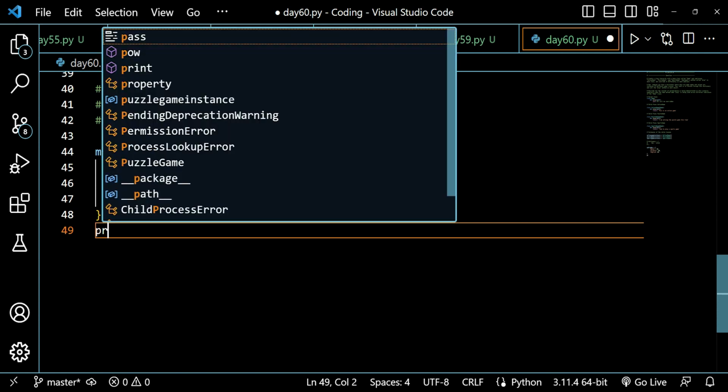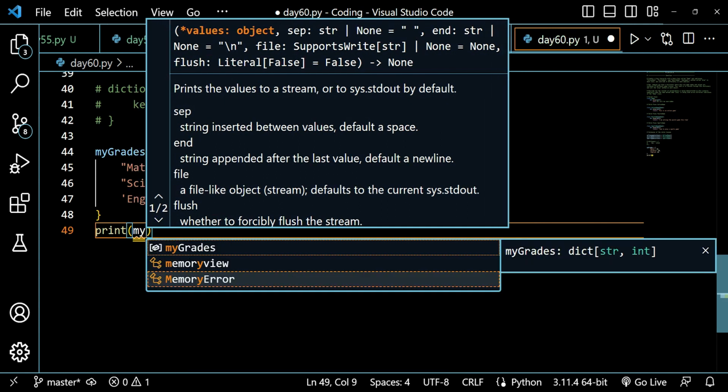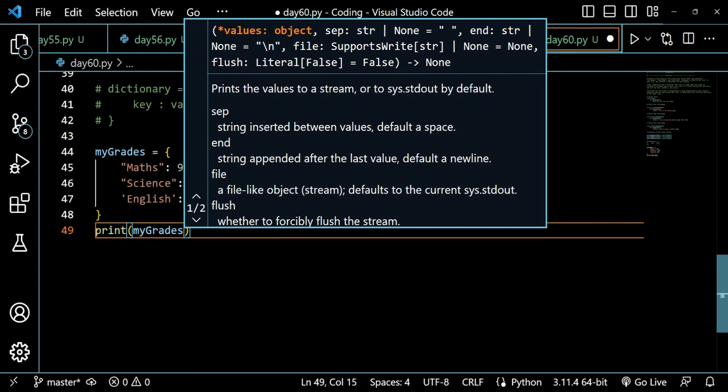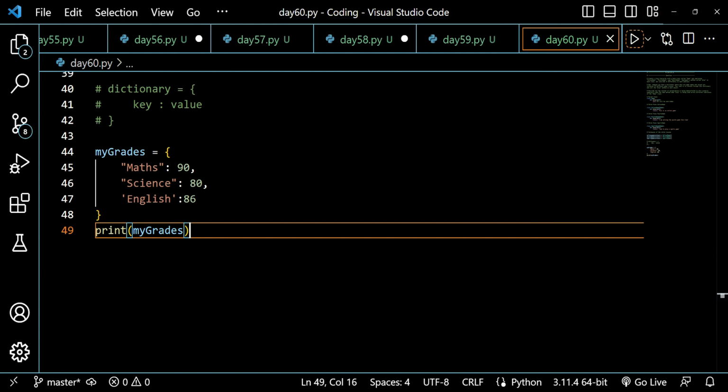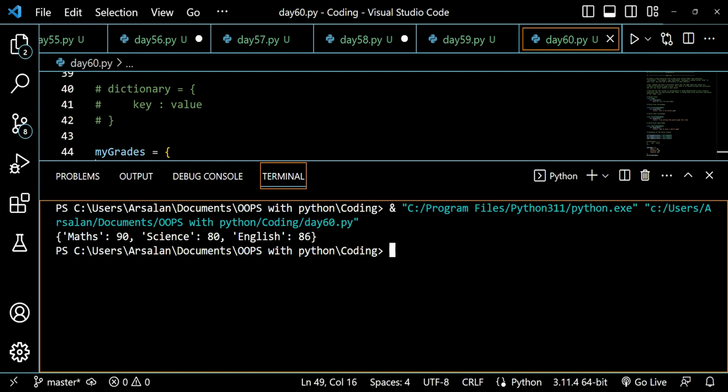To do that, I print the name of the dictionary, my grades. If I print my grades here, you will get this: maths 90, science 80, English 86. So I am getting key value pairs.